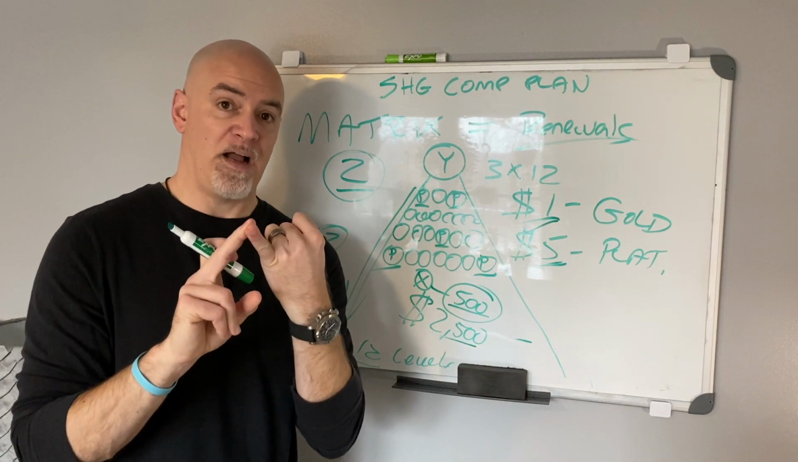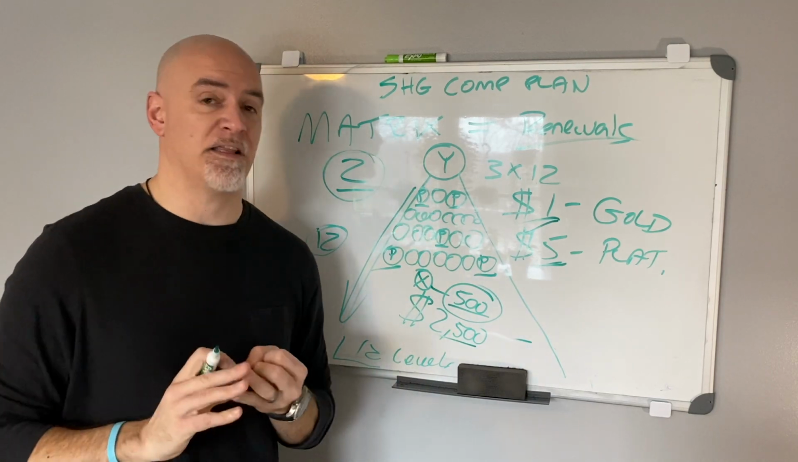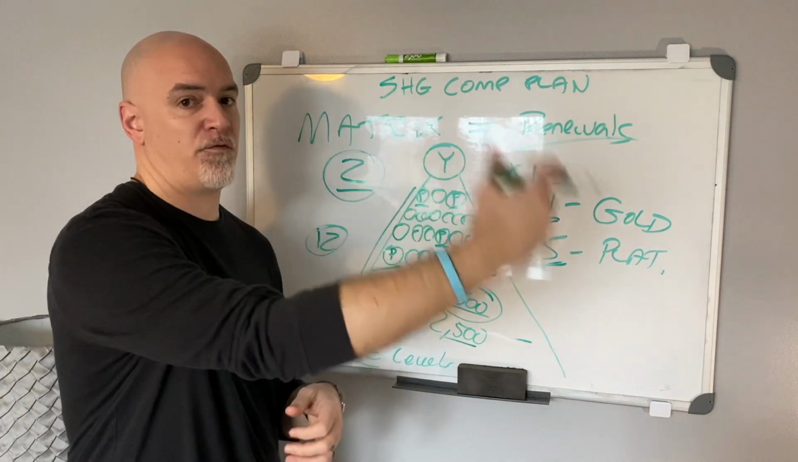So fast starts, Unilevel and personal referrals, those are fast starts. You see those the same day that they happen. Matrix, you're going to see the following month.